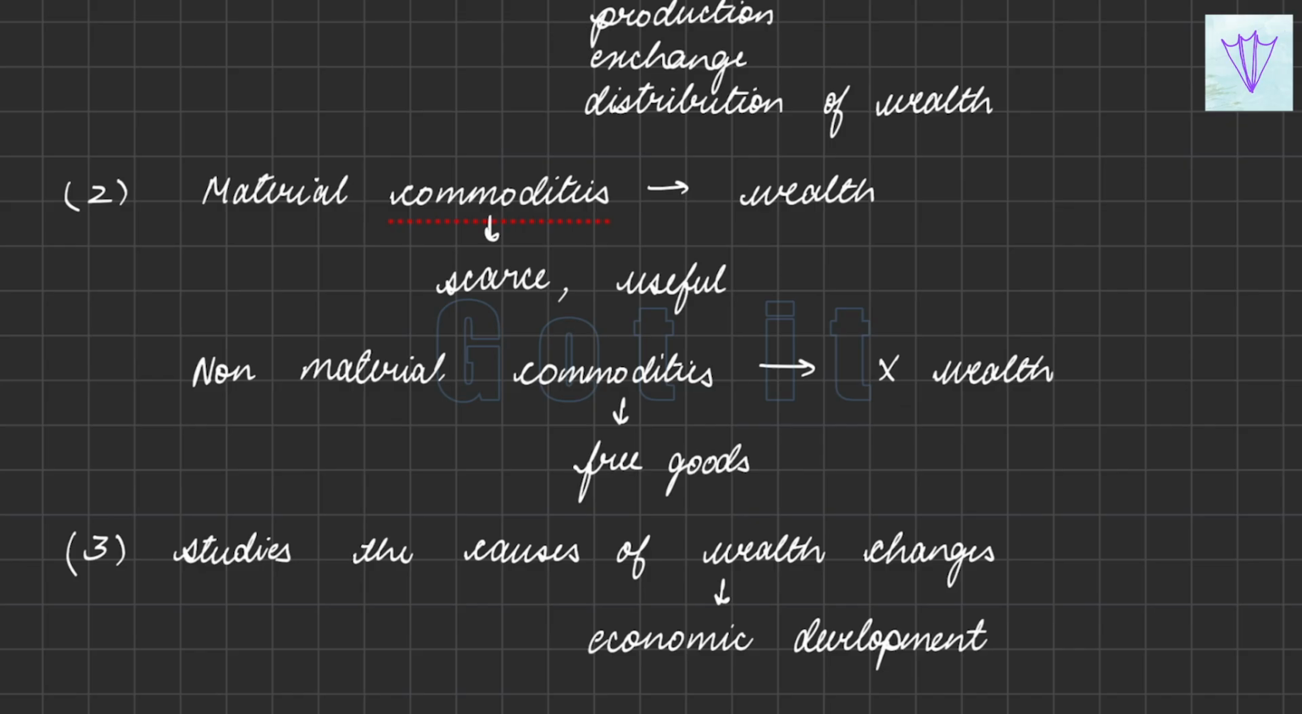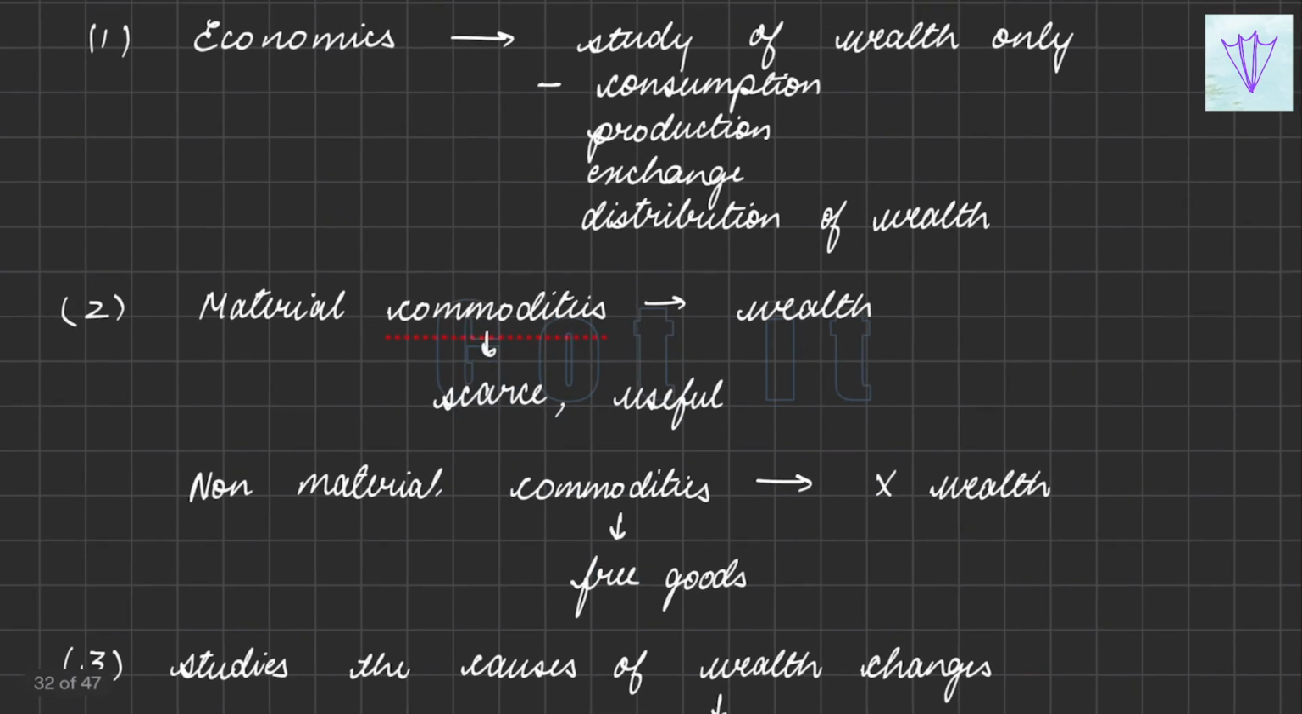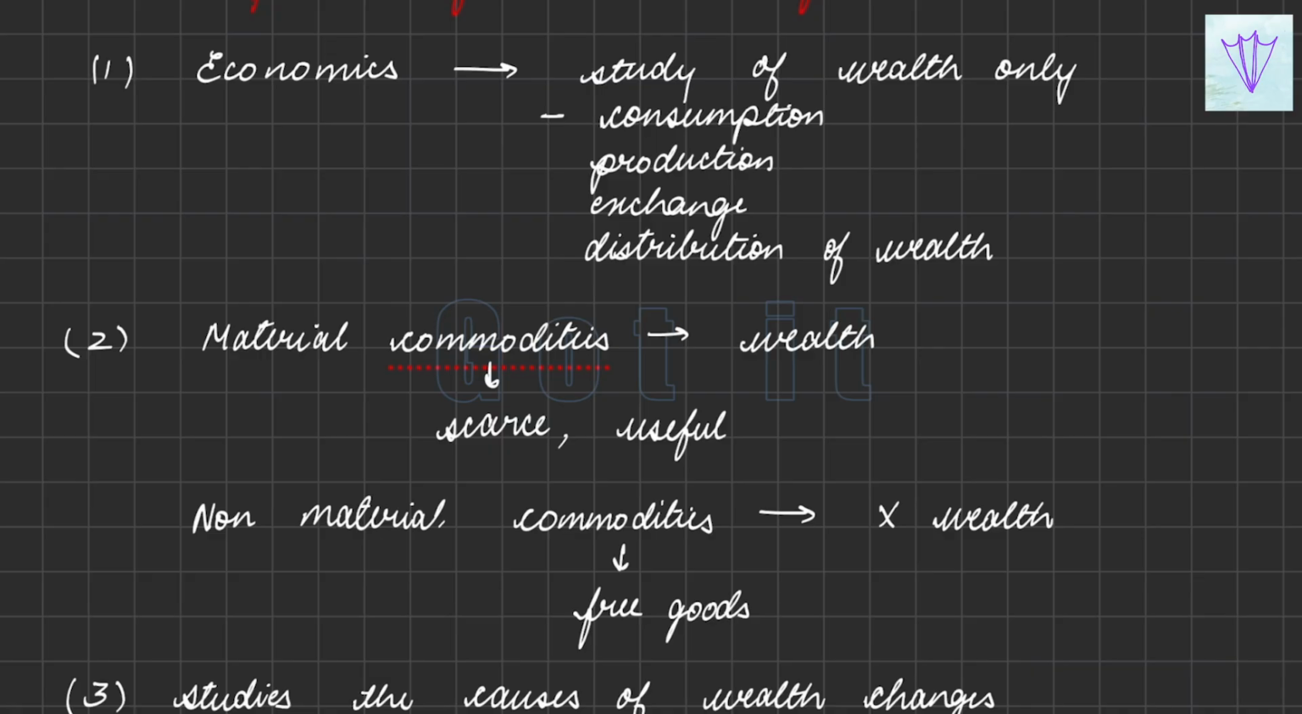Adam Smith considered as wealth only those commodities which are useful and scarce, while the non-material commodities like air and water are not considered wealth by Adam Smith. And it studies the causes of wealth changes, that is, economic development. So these are the three primary features of Adam Smith's wealth definition.